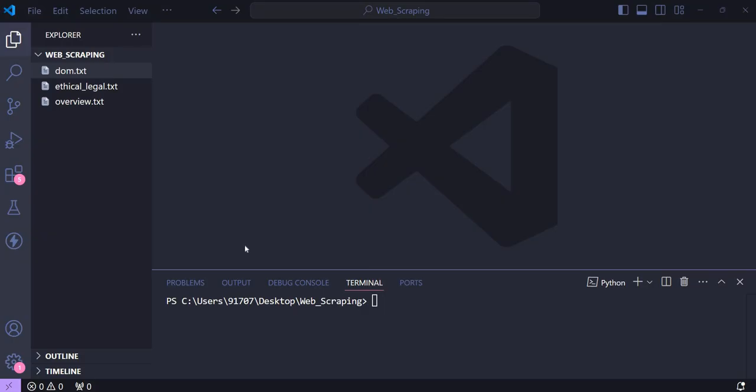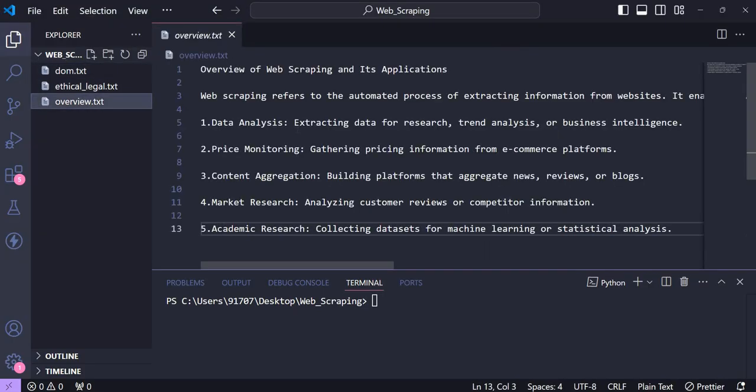Then we'll see some web concepts, the basics of HTML, CSS, and DOM, the document object model. Then we'll see some HTTP requests, GET and POST. After that, we'll explore some web pages using the browser developer tools. So now let's get started. First of all, we'll see an overview of web scraping and its application.